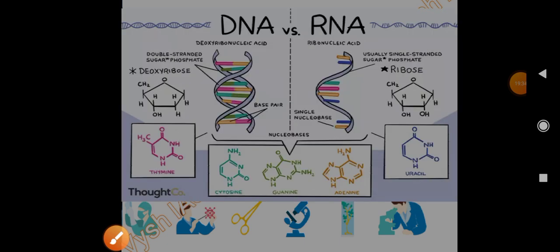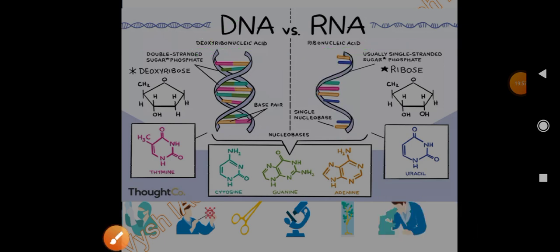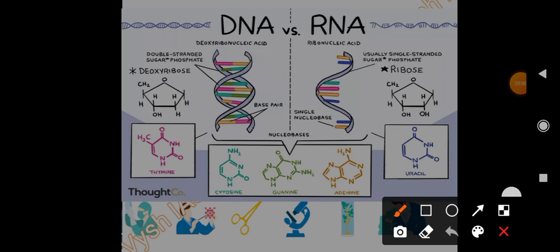Then, this diagram clearly shows the distinctions between RNA and DNA. First of all, DNA. Why? Because deoxy: one oxygen is less. That's why deoxy. It is deoxyribonucleic acid, and the other is simply ribonucleic acid. And I have told you, RNA is single stranded, it has a single strand, and DNA is double stranded, arranged in a double helix.